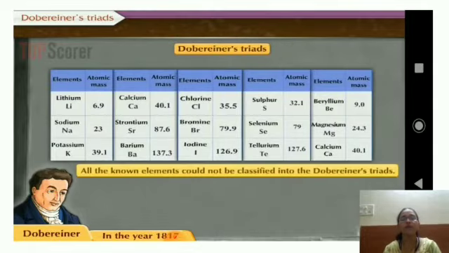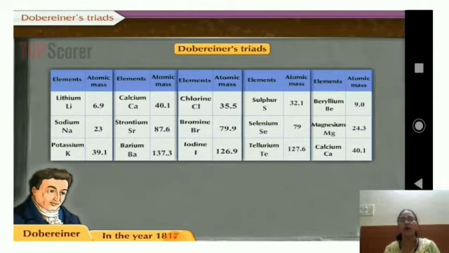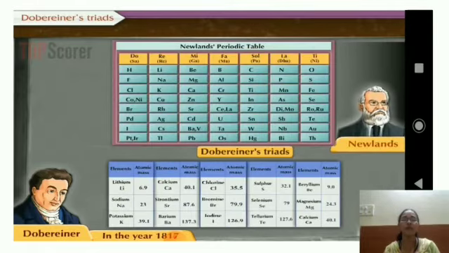As further elements were discovered, these elements were not following his law, so he was not able to classify them. So this method of classification of elements was not of much use, and he stopped there. These were some of the limitations: further elements did not follow the law.